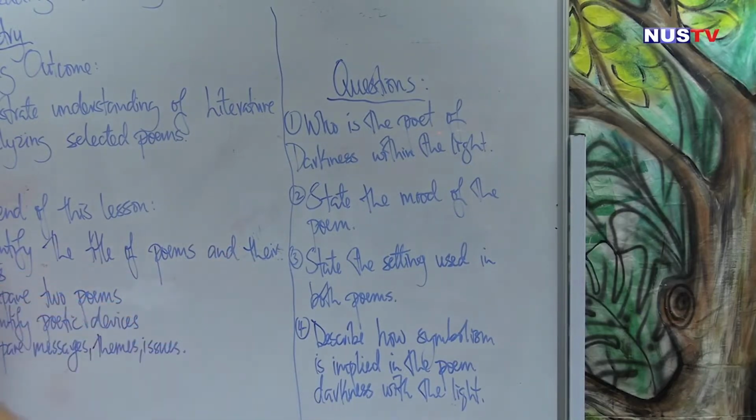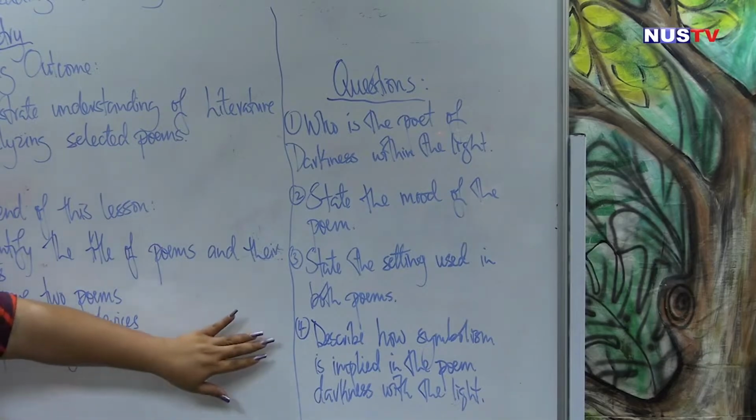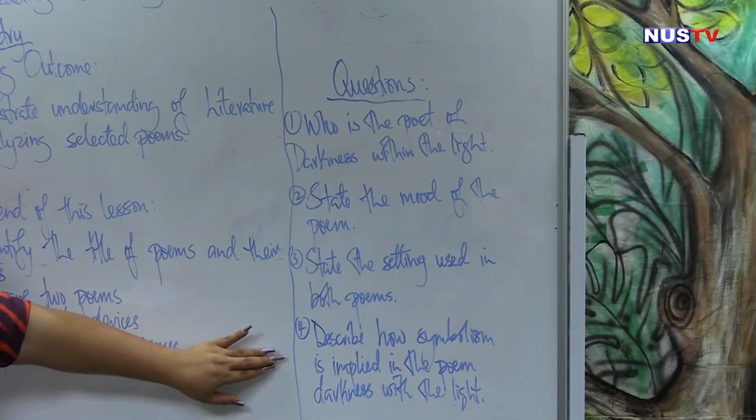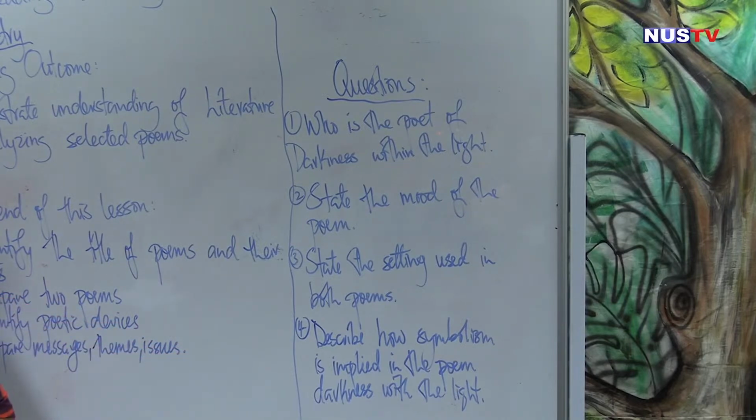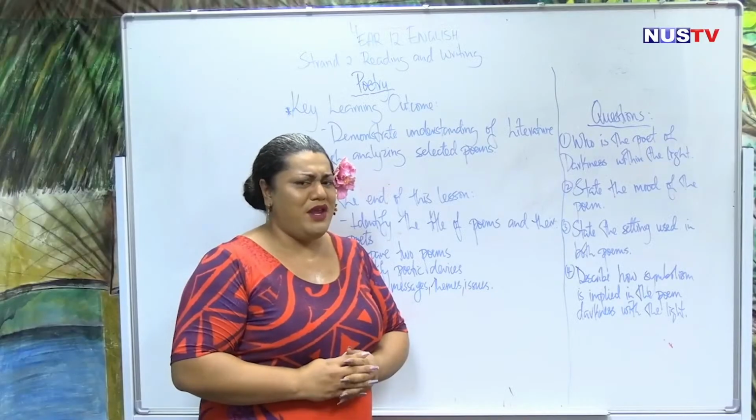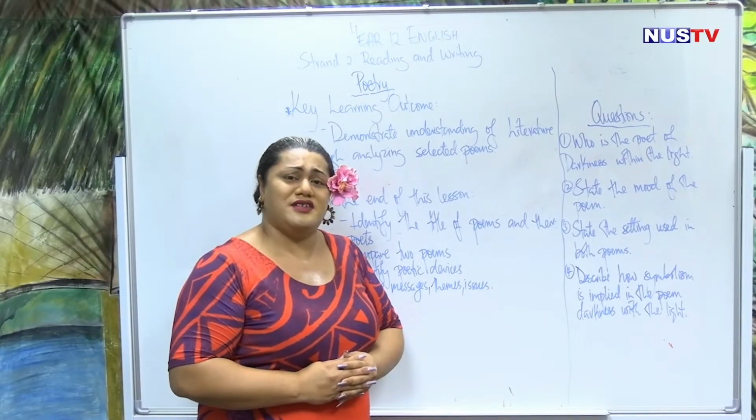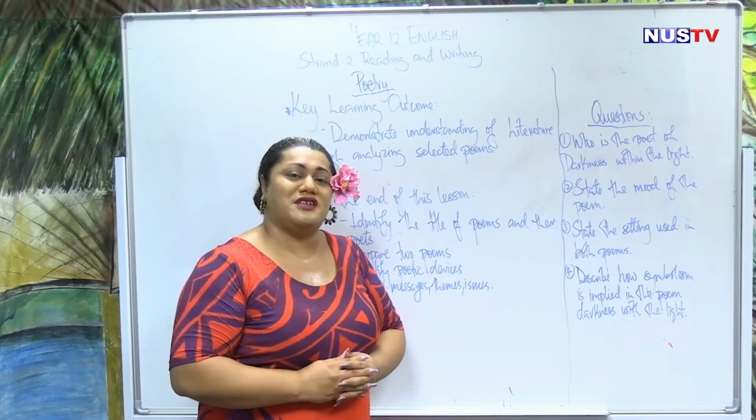And our last question is to describe how symbolism is implied in the poem Darkness Within the Lights. I'll give you 1 minute to discuss your answers with your partner, then we will discuss your answers together.